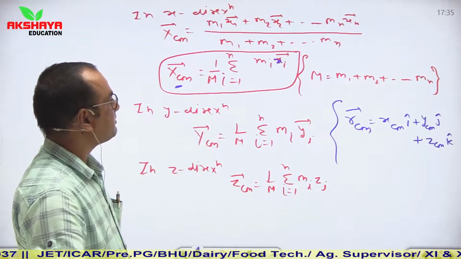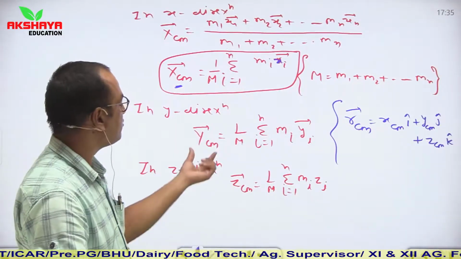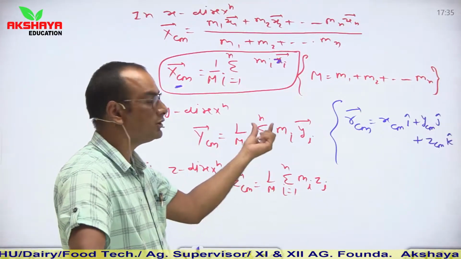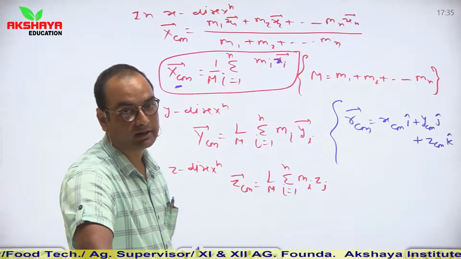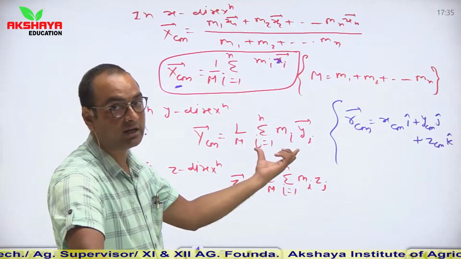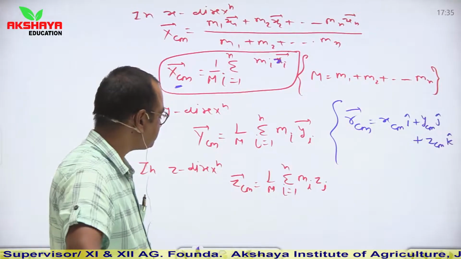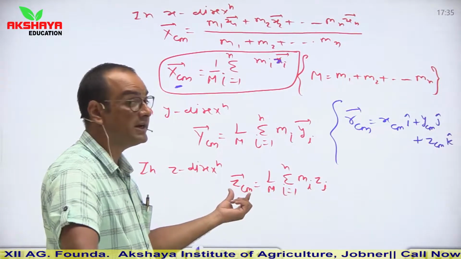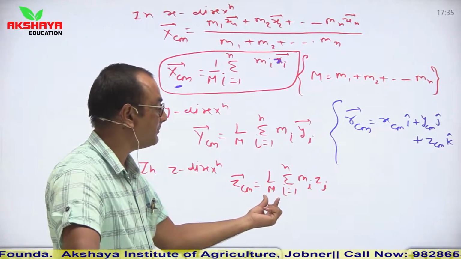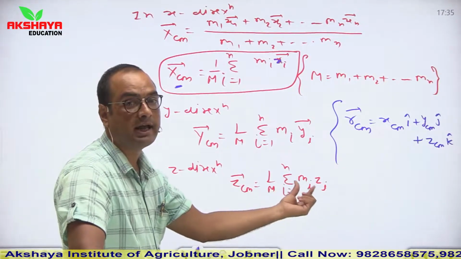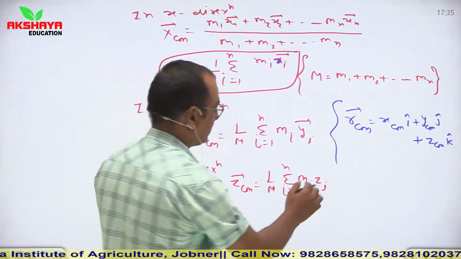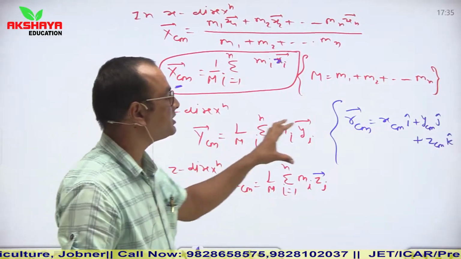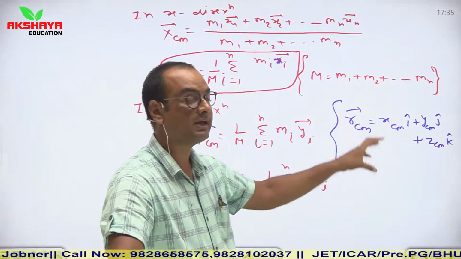Similarly in the y direction, x will be replaced by y, so Y_CM is equal to 1 upon M, summation i equals 1 to n of mi yi. It represents the position of the center of mass in the y direction. Similarly in the z direction, Z_CM is equal to 1 upon M, summation i equals 1 to n of mi zi. So this is the individual categorization of the position of center of mass in the x, y and z directions.